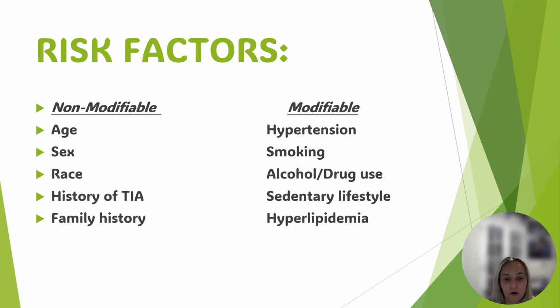Risk factors for a CVA include having a previous transient ischemic attack or a TIA. If you've already had a TIA, also known as a mini stroke, your chances of having another stroke are extremely high. High blood pressure is also a leading cause of stroke. It can occur when the pressure of the blood in your arteries is too high. Cholesterol buildup in the arteries can also lead to narrowing of the arteries, and coronary artery disease increases your risk for stroke because plaque builds up in the arteries and blocks the flow of oxygen-rich blood to the brain.